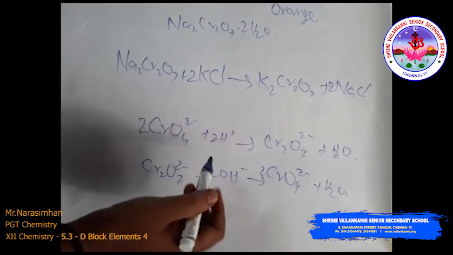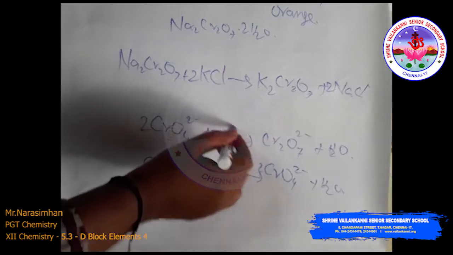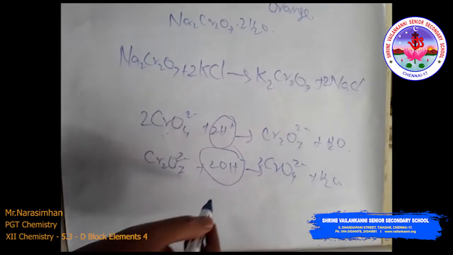So this is the interconversion of chromate to dichromate and dichromate to chromate using acid and base.